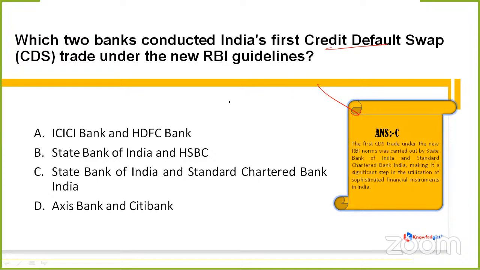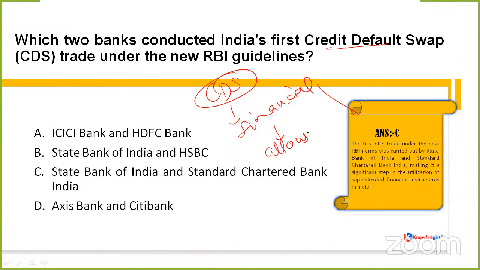See, if we talk particularly about CDS trade, then a credit default swap, what is it? It is a kind of financial contract that allows an investor to exchange their credit risk with another investor. It is basically a way to protect against potential losses from a borrower defaulting on a loan.